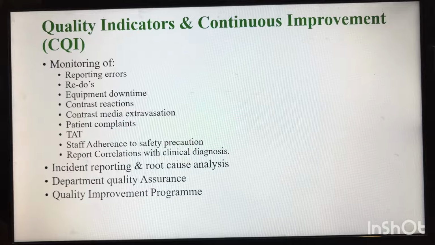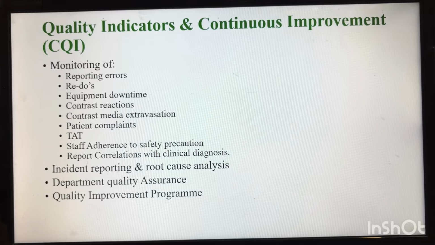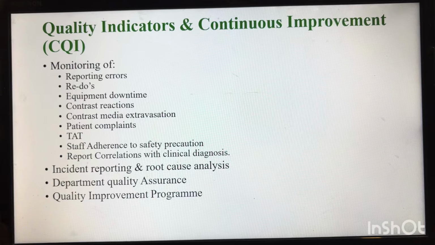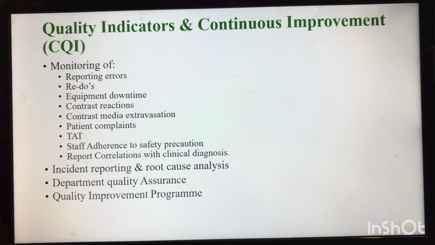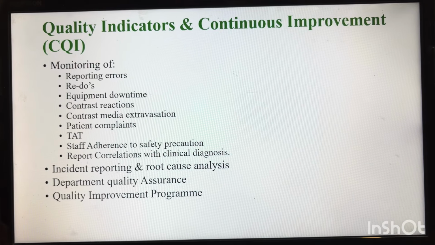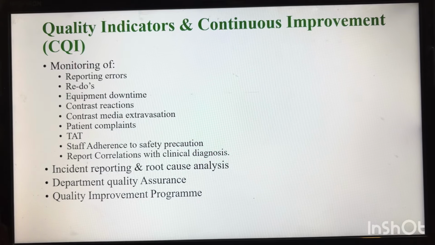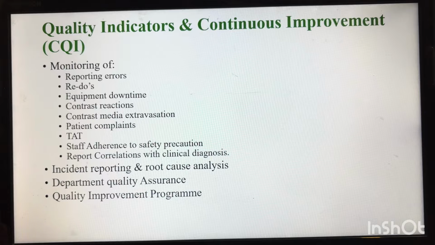There the RSO will do regular visits and see, while the procedure is being performed, whether staff are wearing lead aprons and TLD badges. Lead apron and TLD badges are the radiation safety equipment, and gonad shield and thyroid shield, wherever required, they should wear.